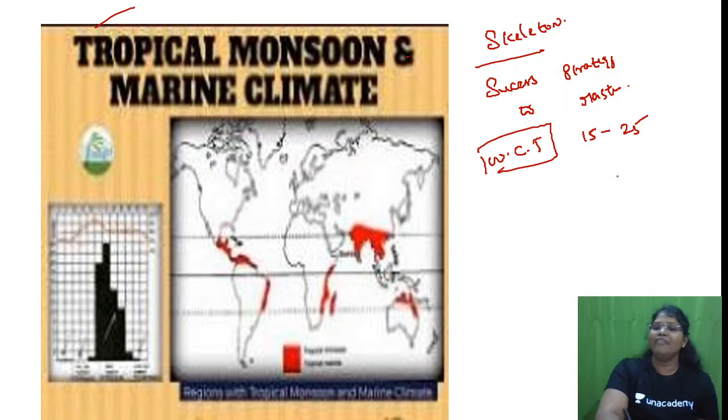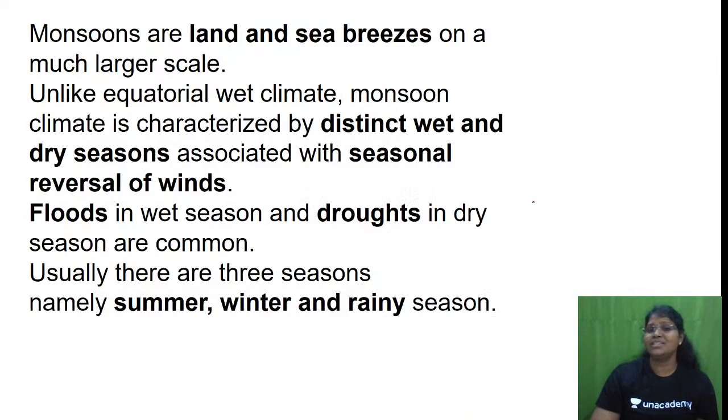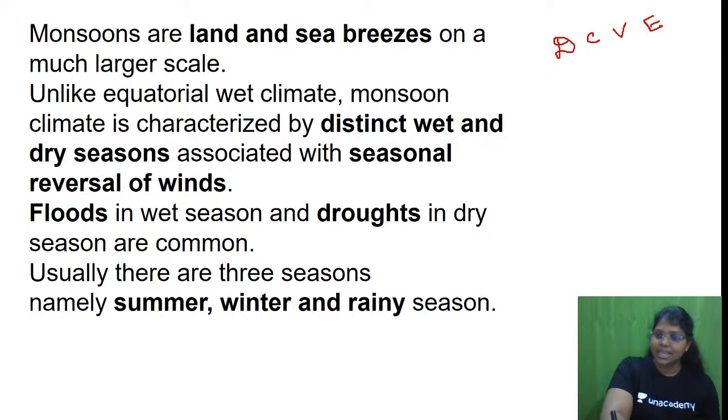But now we have come up with a successful strategy. How will you master GC Leong? D, C, V, E. This is the success code. I think we have already discussed this.